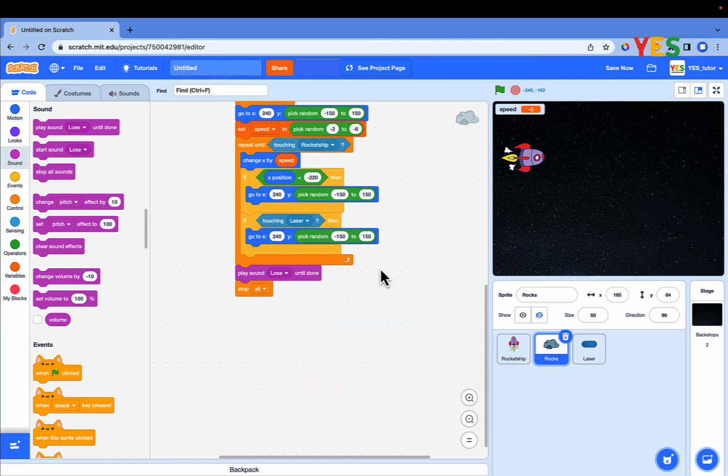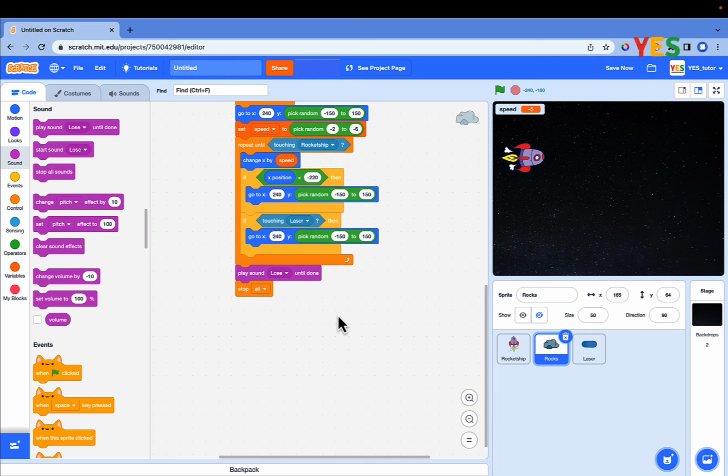Step 5. Add the score to the game. Let's add a score to keep track of how many rocks the rocket ship shoots successfully, by creating a variable. A variable is something that can be changed in computer programming. A variable can be used to store information that might change and can be used later in the program.